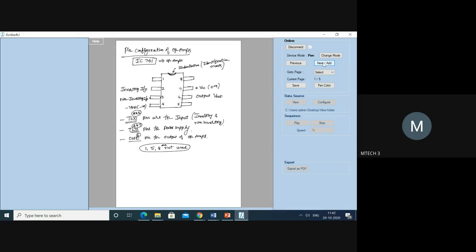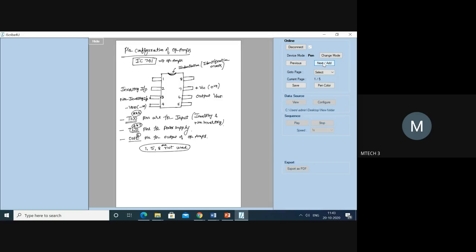Now pin 2 is the inverting input terminal. When the voltage is connected to the inverting input terminal, you are going to get the output through pin number 6, but the output is out of phase and the voltage is increased. If you supply the input to pin 3, the output at pin 6 is in phase, but it is increased. That is the case of 2, 3, and the output is 6.